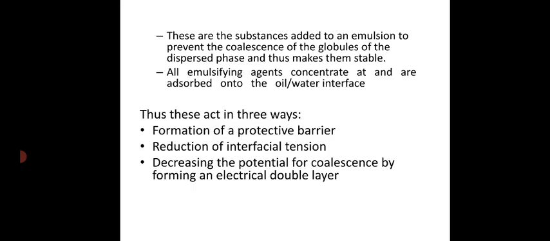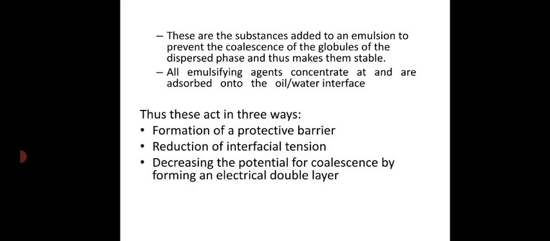When we are adding emulsifying agents such as polymers or finely divided solid particles, they will get adsorbed over the surface of droplets and will form a rigid protective barrier or a coating over the surface of droplets, and thereby they will reduce the surface tension. Rather, we can say that they will form a protective barrier that prevents the coalescence of droplets. Even if two or more droplets are coming together, they won't undergo coalescence or joining, because these emulsifying agents act as a protective barrier over the surface of a droplet.